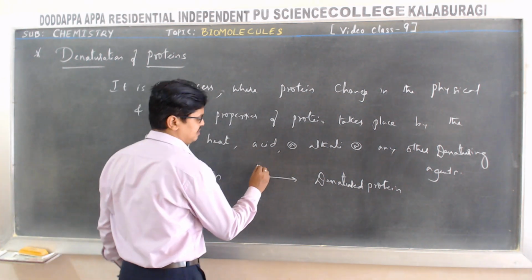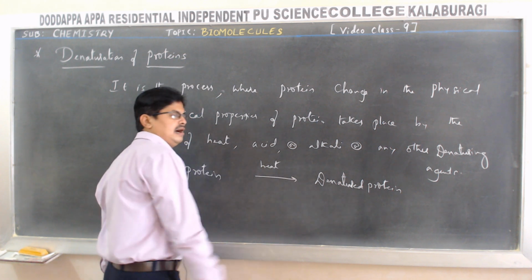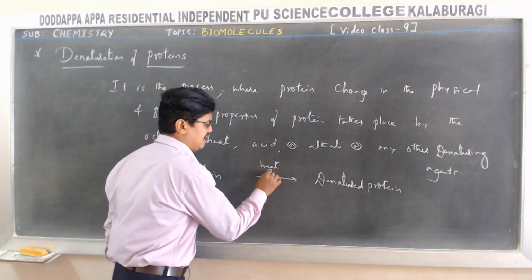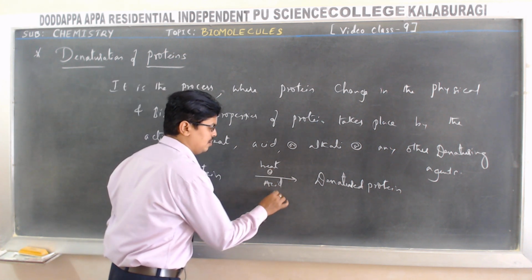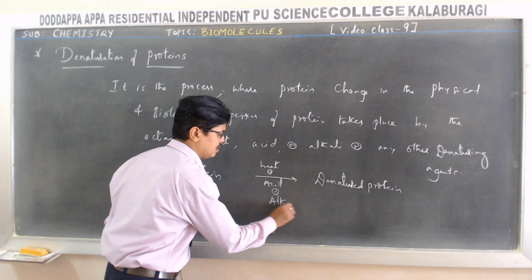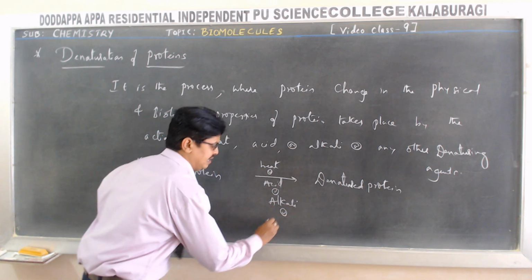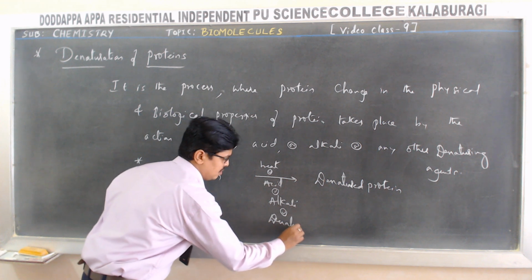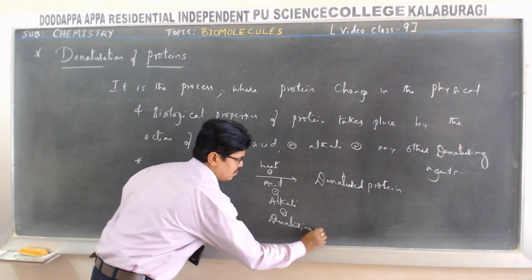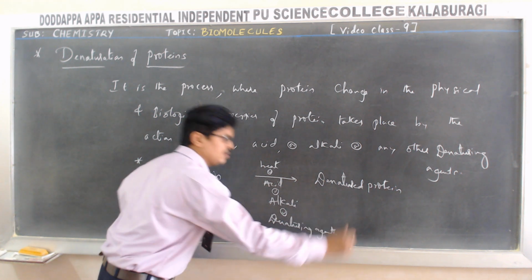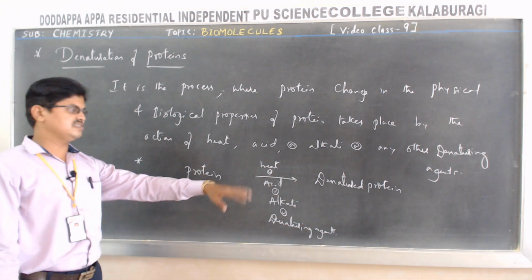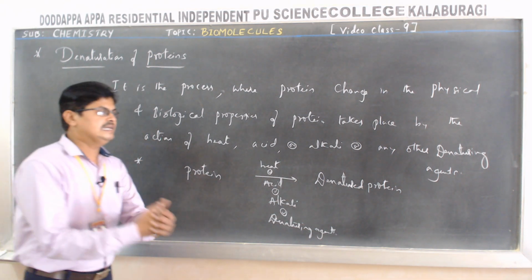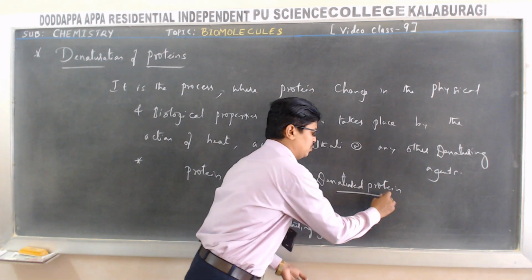By the action of heating, or by adding an acid or an alkali, or by using any denaturing agents. This process is called denaturation of protein. What is denatured protein?